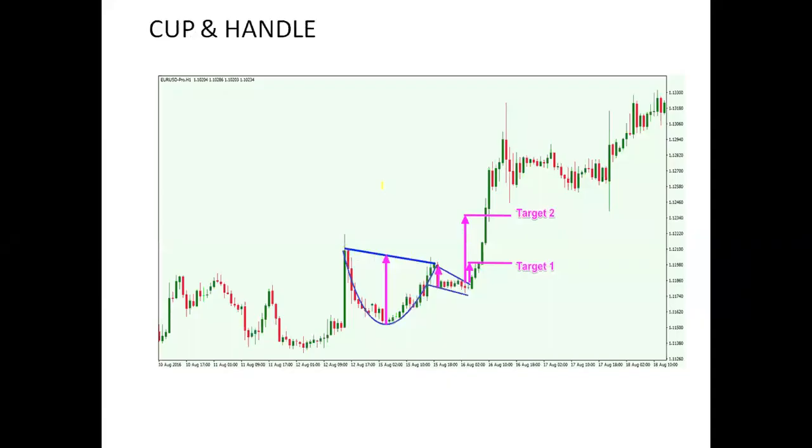It's a cup and handle, same thing. This is just one chart for reference purposes. Here the cup shape is formed, then the stock falls by 1/3, then the stock starts moving up. You have to draw a neckline, an inclined neckline. The neckline is broken by the body. The height of the handle should be your first target. The height of the handle should be your stop loss. When the height of handle target is achieved, move the trailing stop loss to buy price. Then your second target should be the height of the cup. This way your cup and handle should be used.